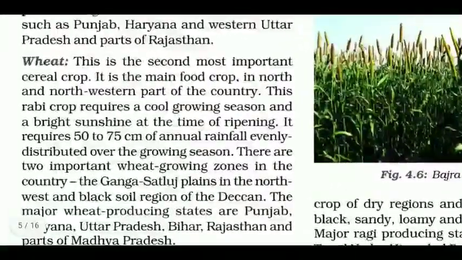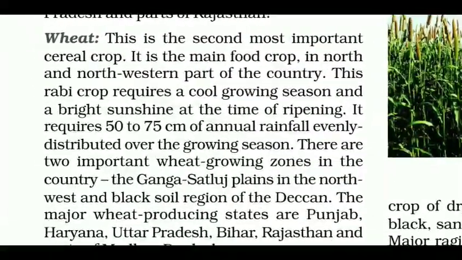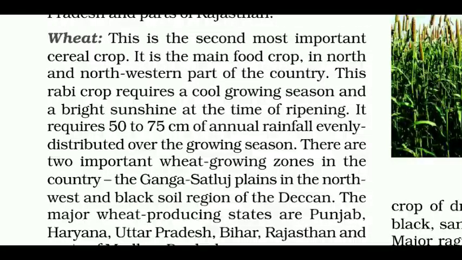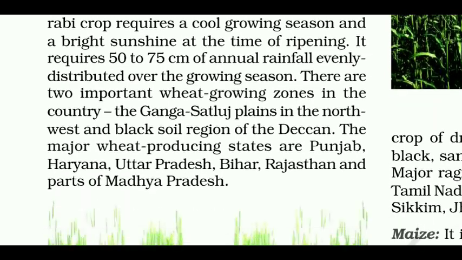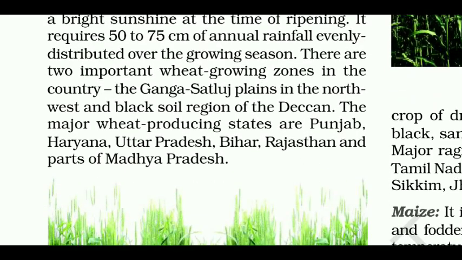Now, wheat. This is the second most important cereal crop. It is the main food crop in north and northwestern part of the country. This Rabi crop requires a cool growing season and a bright sunshine at the time of ripening. It requires 50 to 75 cm of annual rainfall evenly distributed over the growing season. There are two important wheat growing zones in the country: the Ganga-Satluj plains in the northwest and the black soil region of the Deccan. The major wheat producing states are Punjab, Haryana, Uttar Pradesh, Bihar, Rajasthan and parts of Madhya Pradesh.